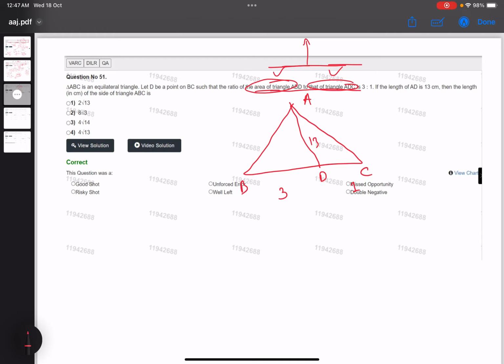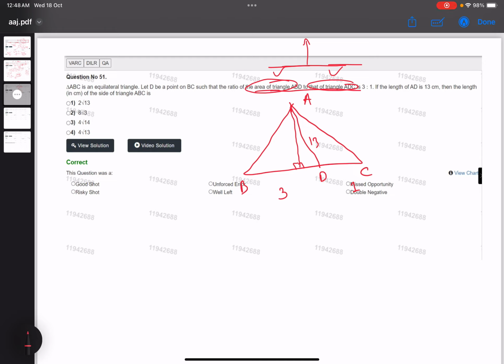So what we can do is draw a perpendicular. Think, what can we do here? We have to find the value of the side of triangle ABC. Nothing is visible yet, but we can see that a line is drawn in between and the ratio is known, so by drawing a perpendicular we can apply the Pythagoras theorem and solve. So this is an equilateral triangle, remember. As soon as we draw the perpendicular, this perpendicular won't be only a perpendicular.